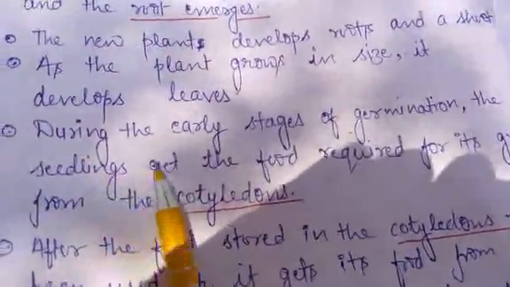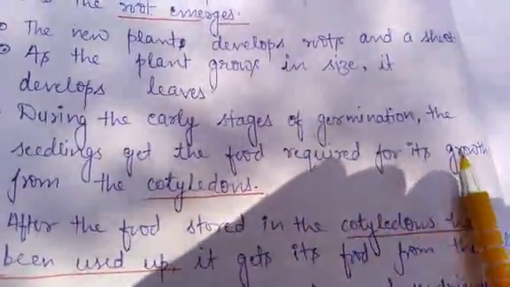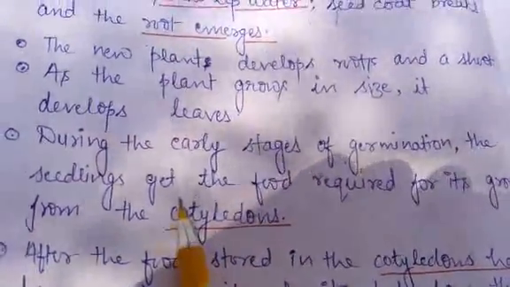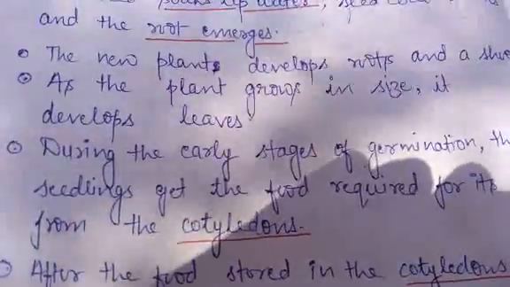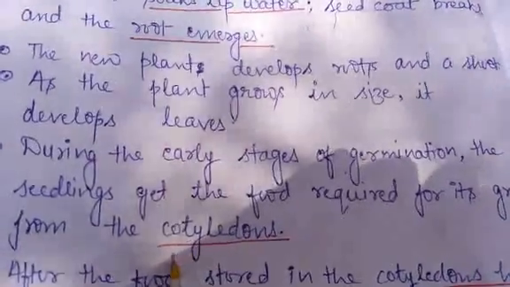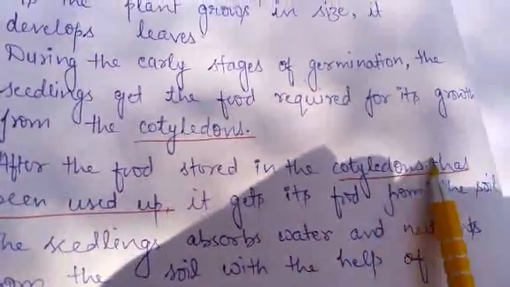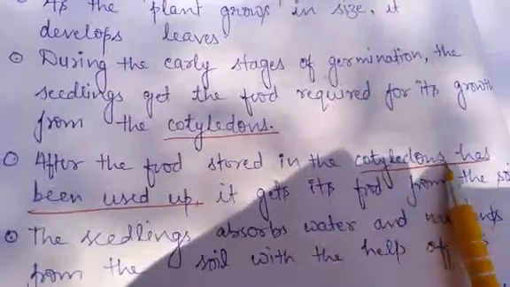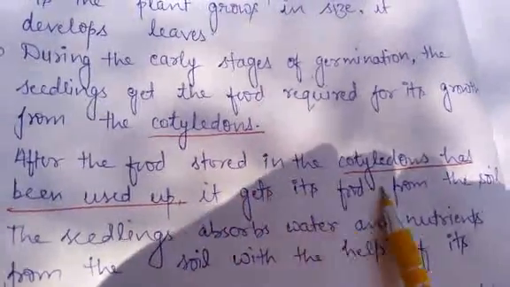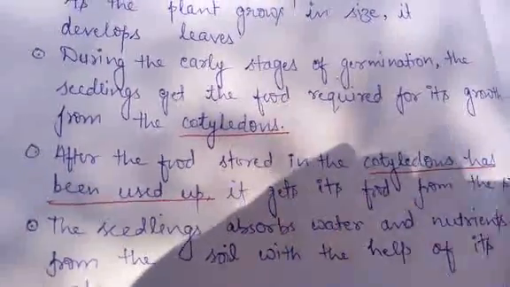Next, during the early stages of germination, the seedlings get the food required for their growth from the cotyledons. This indicates that in the early stage of germination, the seed gets its food from the cotyledons. But what will happen after the food stored in the cotyledons has been used up? It gets the food from the soil.